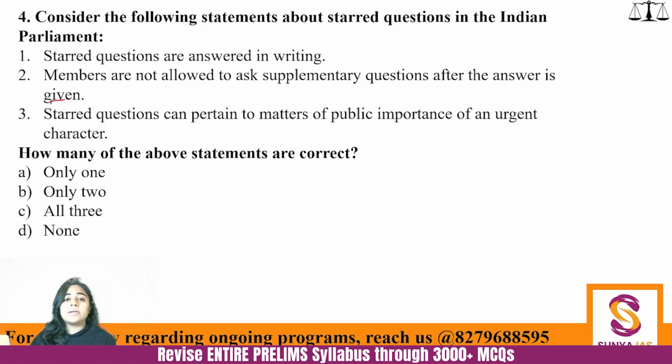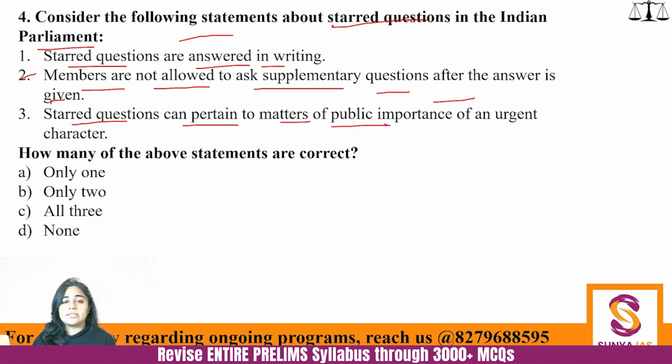Consider the following statements about starred questions in the Indian Parliament. Starred questions are answered in writing. Members are not allowed to ask supplementary questions after the answer is given. And starred questions can pertain to matters of public importance of urgent character. Very easy question for you by now. First is incorrect. It is answered orally. Second is incorrect. They are actually allowed. Third is correct, that of course starred questions will be matters of public importance. So only one is correct over here.